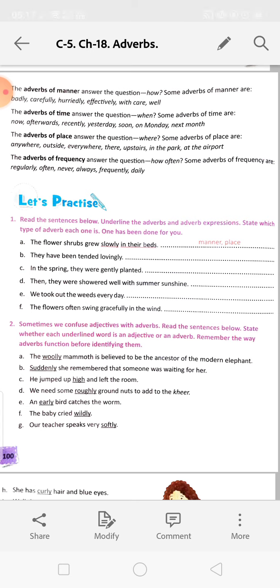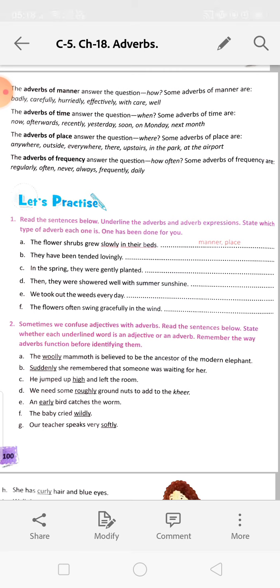Suddenly she remembered that someone was waiting for her. How did she remember? Suddenly. So suddenly is an adverb. He jumped up high and left the room.